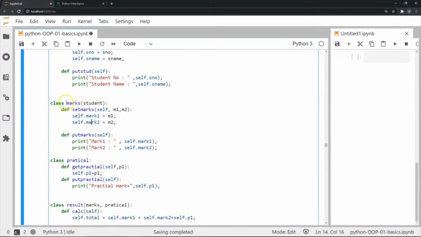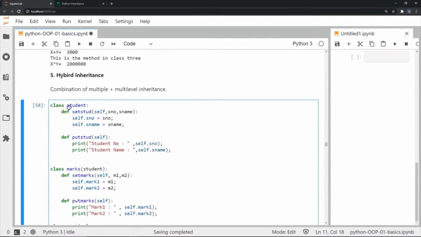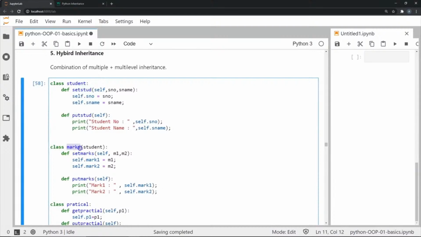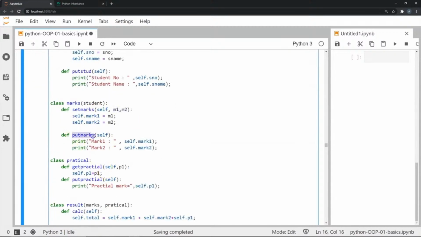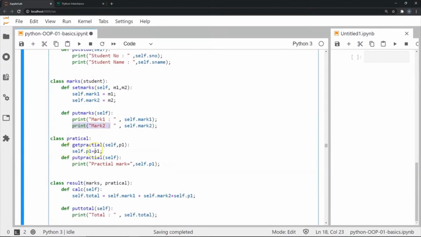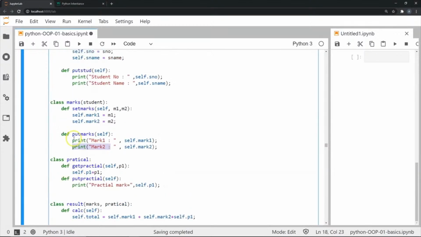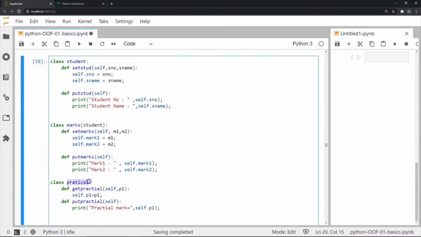Next, we have a class called marks, and this marks inherits from student. We have a method in class marks called set marks, where we can pass two attributes for mark 1 and mark 2 respectively. And as we had seen earlier, we also have a put marks, which will display marks 1 and marks 2. We have a class called practical. This practical is basically another superclass. Since it does not derive from anything, it is a superclass on its own.